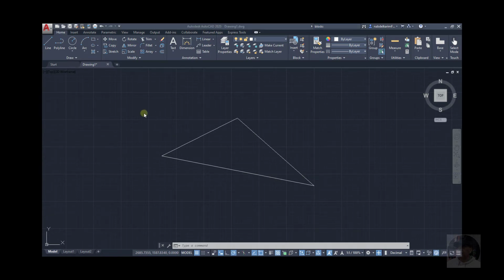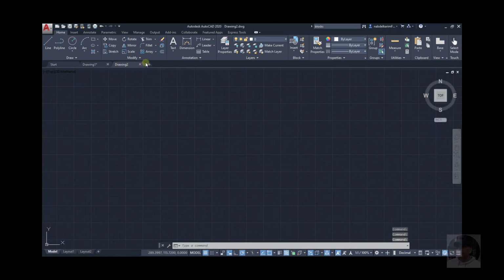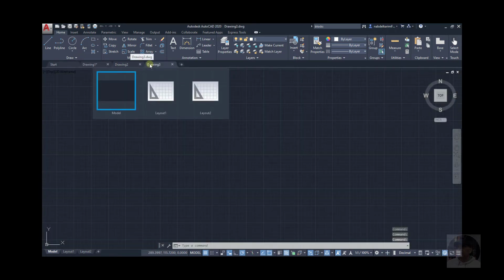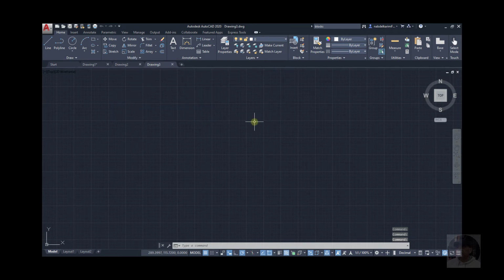And finally, the file tabs. We went through this earlier. Here we have the start drawing, another drawing, another drawing. So the drawing file tabs are located here at the top, and they provide you a quick way of switching between open drawings.